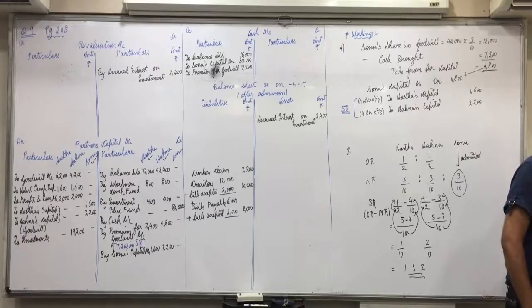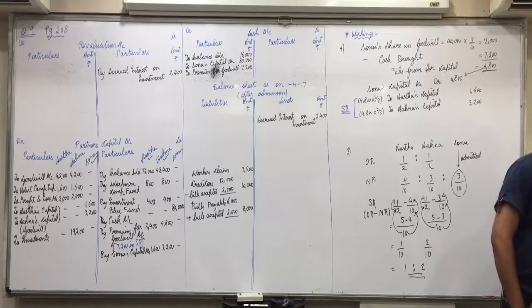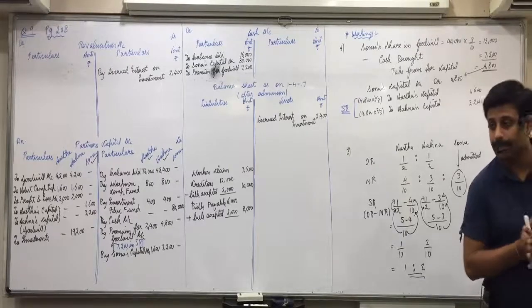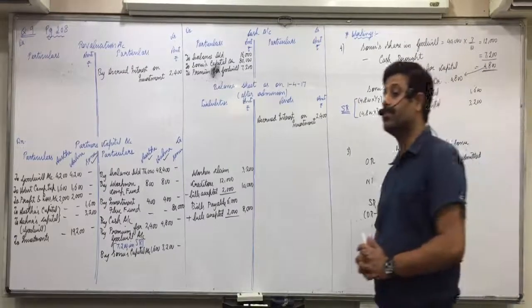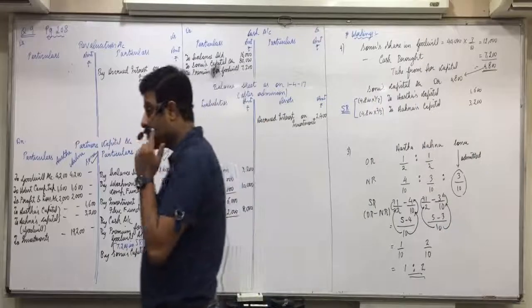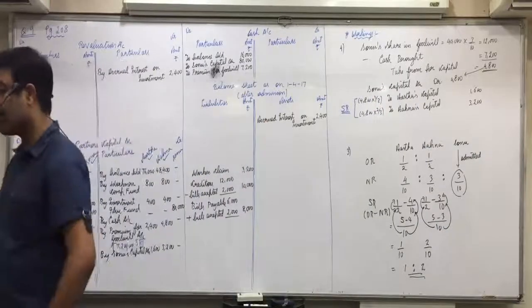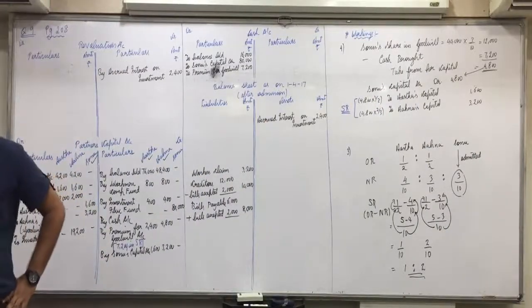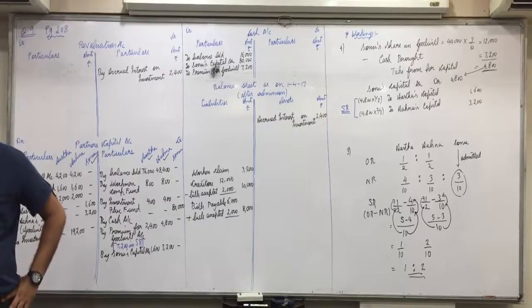Eighth one, no, you don't mark it. Book value of land and building is 20% less than its market value. So, Irva, entry for this. Revaluation account debit to land and building.